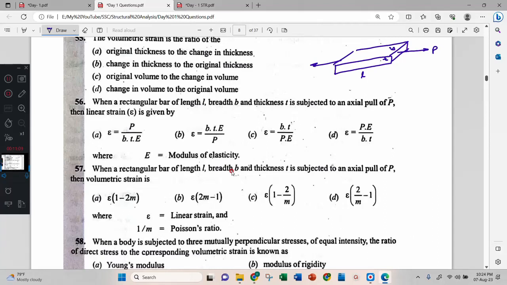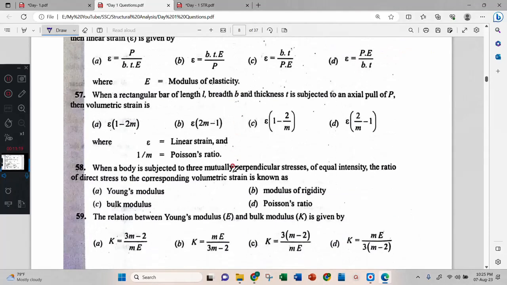Yes, sir. Next, when rectangular bar of L B T is subjected to an axial pull P, volumetric strain. Bulk modulus.